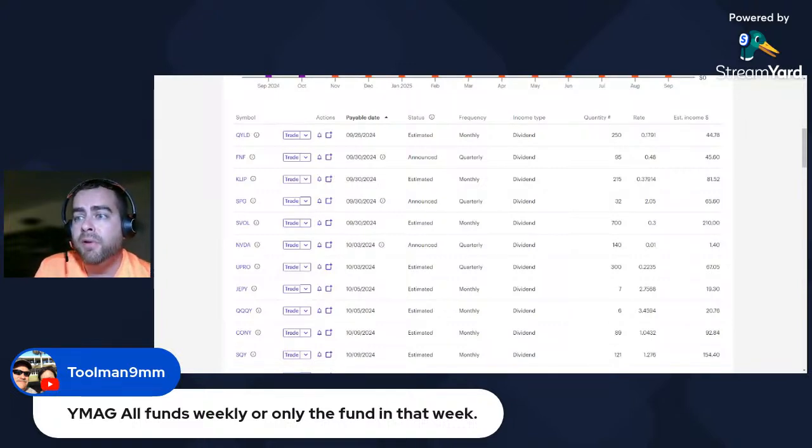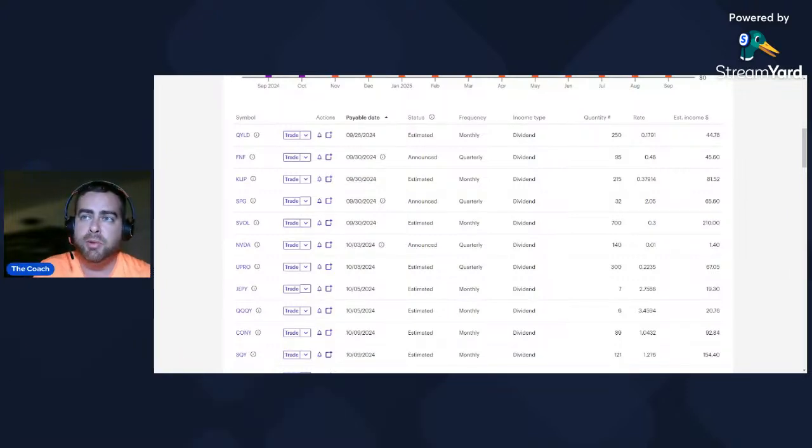Let's see, YMAG all funds weekly or only the fund in that week? What? All funds weekly or only the fund in that week? Yeah, that's pretty much what I said. Okay, since you said this, let's go look at RDTE now. We'll cover some Roundhill too. Shoot, I need to add that to my spreadsheet too. Maybe that's just a topic for another video, right? Milk those views, right? I would never do such a thing. I mean, you think anybody on here would do such a thing?